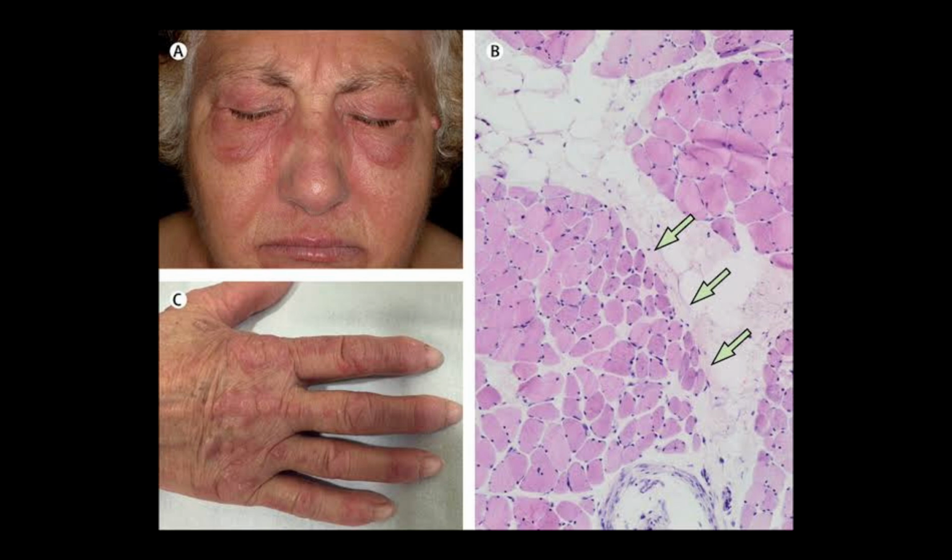Polymyositis is also a variant of dermatomyositis, but there is only involvement of muscles, no skin involvement. And the treatment is, of course, immunosuppressant drugs. Here in polymyositis, anti-Jo1 antibodies are the most specific.